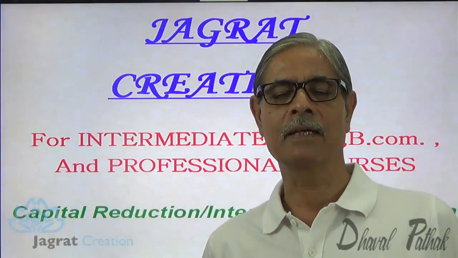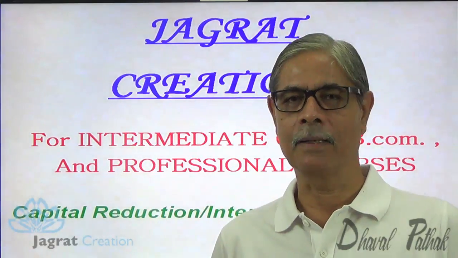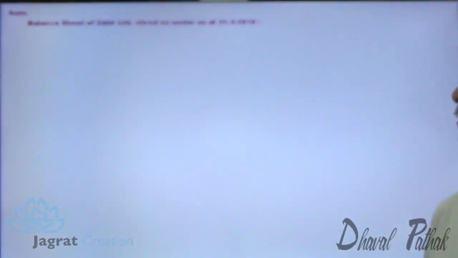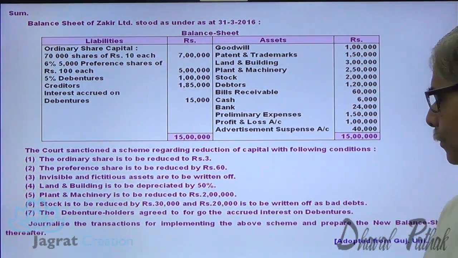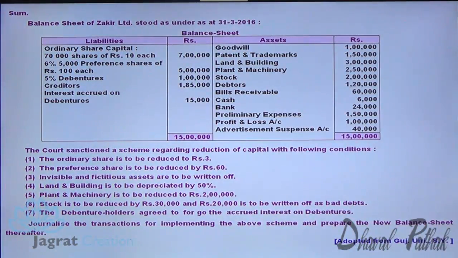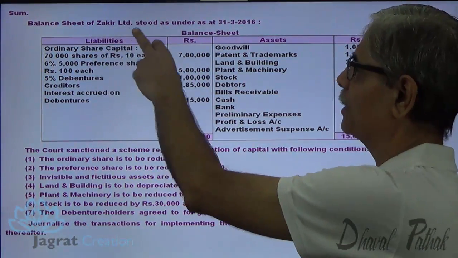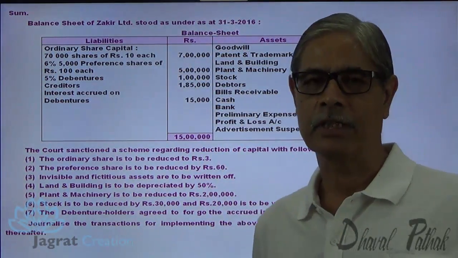I want to solve one sum here before you. Just observe the sum on the screen. You can pause the video and read the whole sum, but let me start. The balance sheet of Zakir Limited stood as on 31/3/2016.